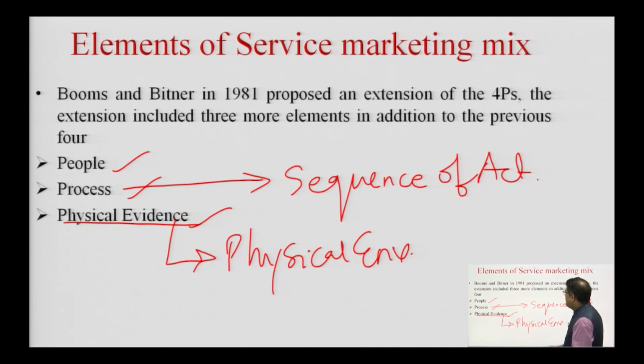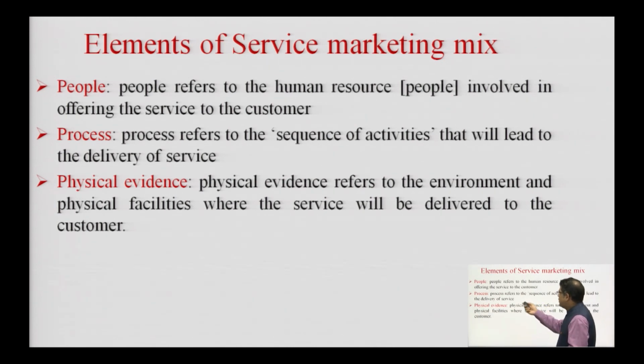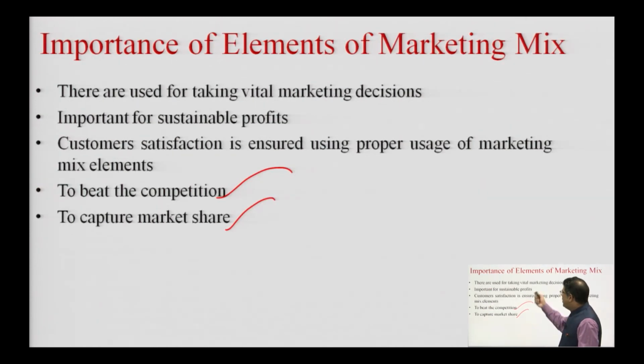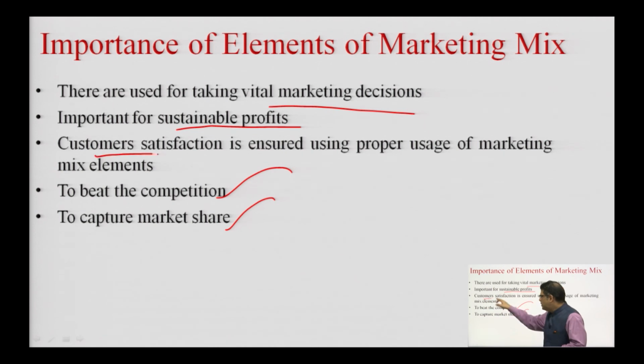After that we shifted our focus to the elements of the service marketing mix. In the case of service, as I told you, in addition to those 4 P's, there are 3 P's more: people, process and physical evidence. Then there were definitions of people, process and physical evidence. Physical evidence, as I told you, is the environmental settings in which the services are being offered to the consumer. Then the importance of the elements of marketing mix: they are used for taking vital marketing decisions, for profit sustainability, for consumer satisfaction, to beat the competition, and last but not the least, to capture market share.